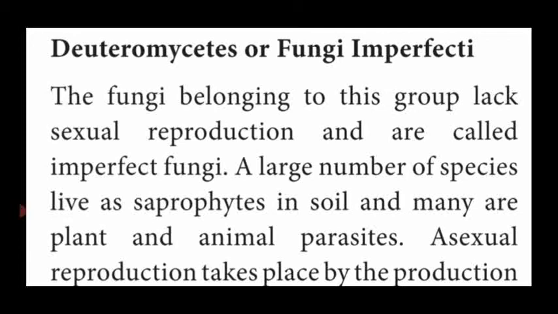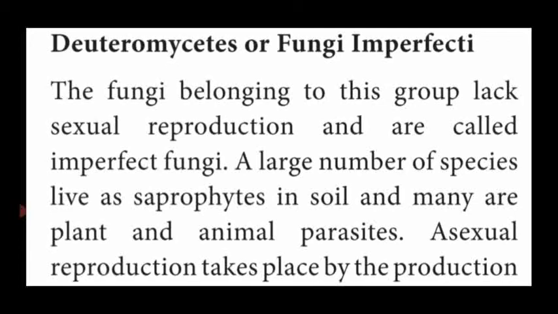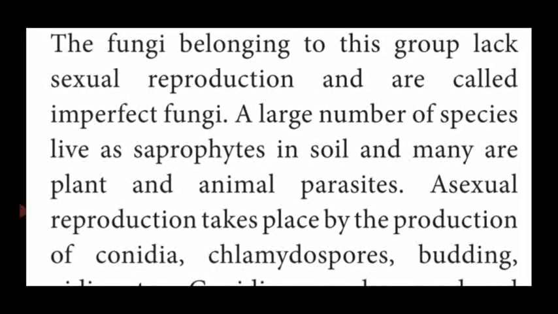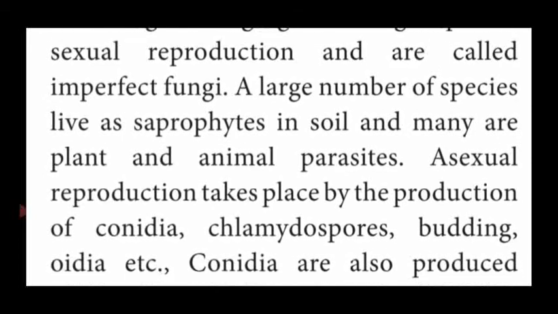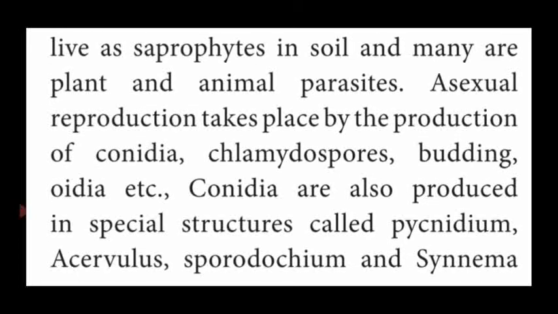Most of the species of this fungal group are saprophytic fungi living in the soil, and many of them live on plant bodies and animal bodies as parasites. Asexual reproduction takes place by conidia, chlamydospores, budding and oidia.